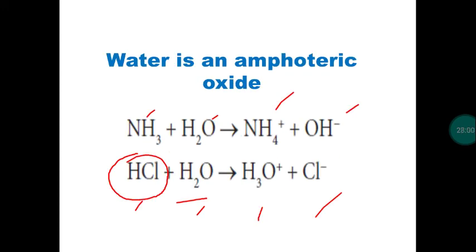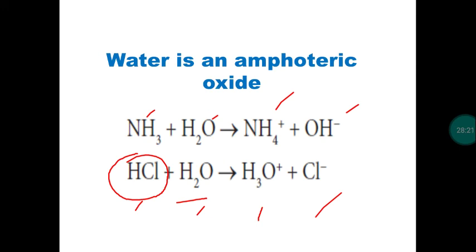Water is nothing but a hydrogen oxide, which is amphoteric in nature, behaving as acidic as well as basic. For that, we have two examples. When ammonia combines with water, it forms ammonium ion and hydroxide ion, in which the water molecule provides H plus ion, a proton.